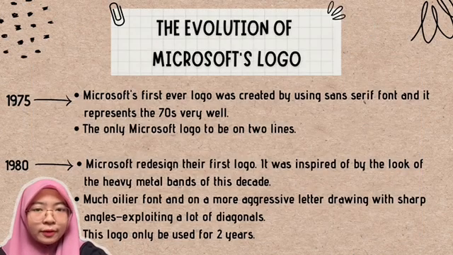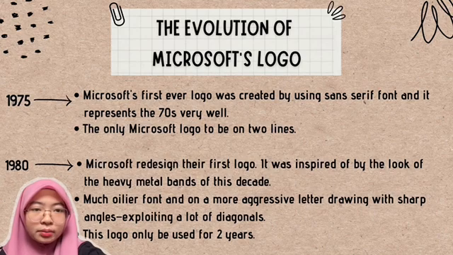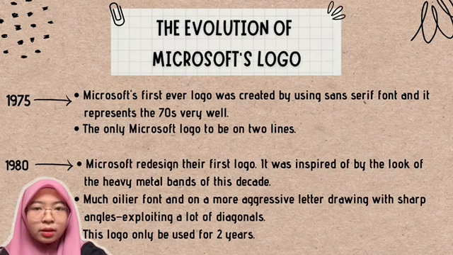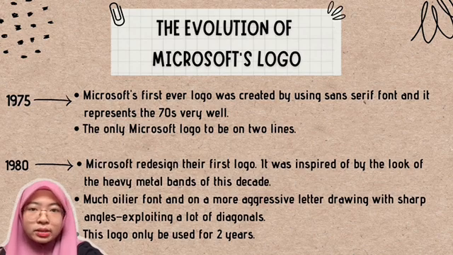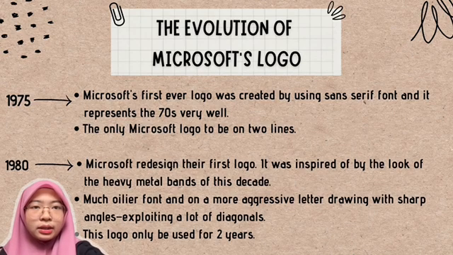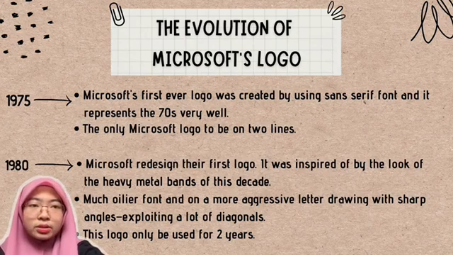In 1975, Microsoft's first ever logo was created using the Century font, and it represents the year of the 70s very well. This first logo also was the only Microsoft logo to be on two lines. Moving forward, in 1985, Microsoft redesigned their first logo, and it was inspired by the look of heavy metal bands of this decade. The fonts are much oilier and with a lot more aggressive letter drawing, with sharp angles exploiting a lot of diagonals. This logo was only used for 2 years.